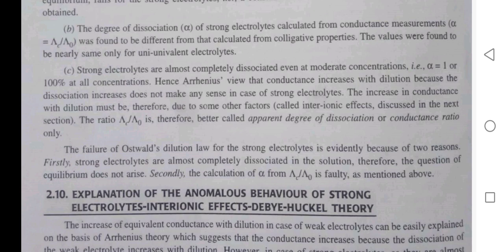The failure of Ostwald dilution law for strong electrolytes is evidently because of two reasons. Firstly, strong electrolytes are almost completely dissociated in solution, therefore the question of equilibrium does not arise. Secondly, the calculation of alpha from lambda C/lambda naught is faulty, as mentioned above.